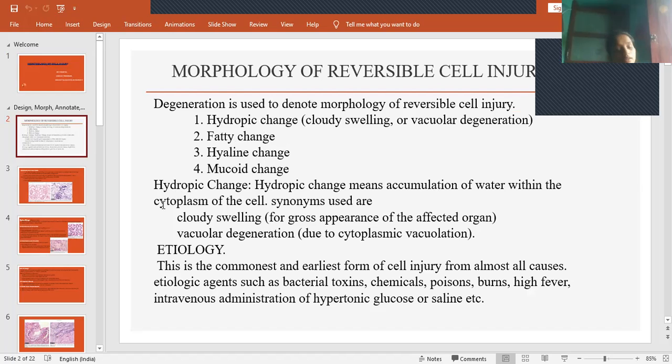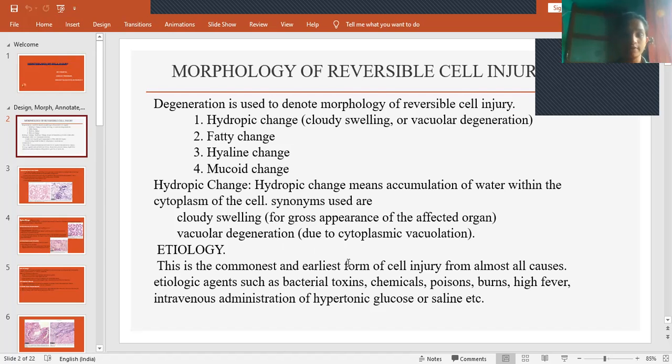Apart from hydropic change, the other terms used are cloudy swelling and vacuolar degeneration. Why is this term used? Cloudy swelling is used to explain the gross appearance of the affected organ. Gross appearance means the structure of the organ altogether, not an individual single cell. Clear? The other is vacuolar degeneration. Why is the term vacuolar degeneration used? Because this degeneration takes place due to cytoplasmic vacuolation. That means there will be formation of vacuoles in the cytoplasm.